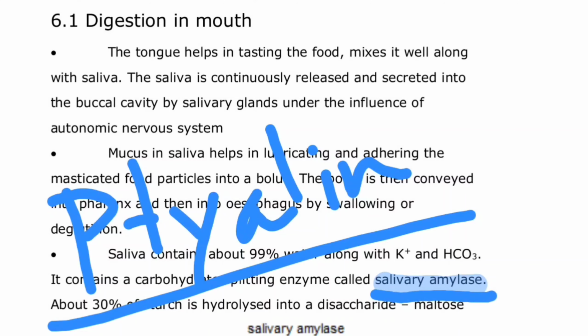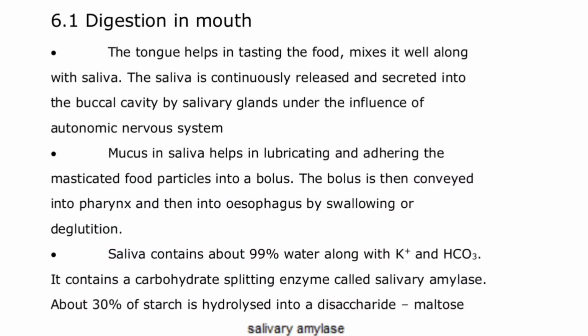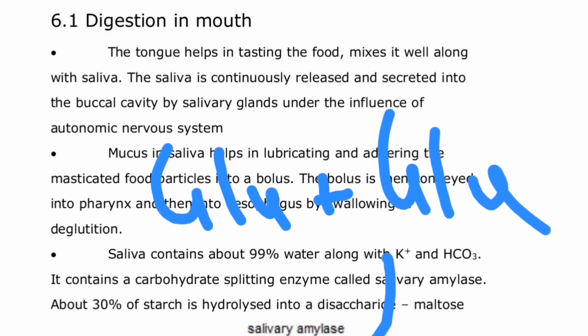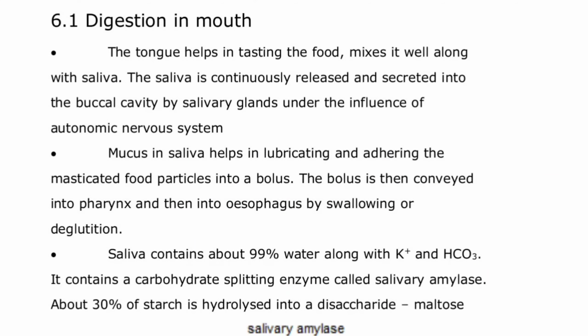So what is the function of the salivary amylase? Let's check it out. Here we have starch, and with the action of salivary amylase at pH 6.8, we get maltose. So the starch has been broken down into a disaccharide called maltose, and this maltose is made up of glucose and glucose. So this was all about the digestion in the mouth.